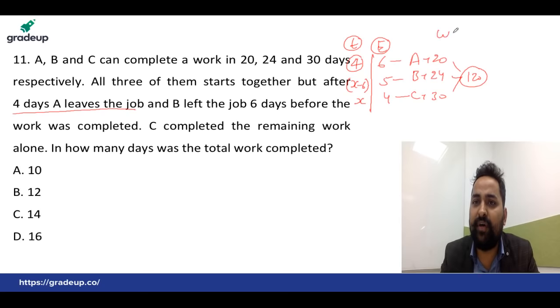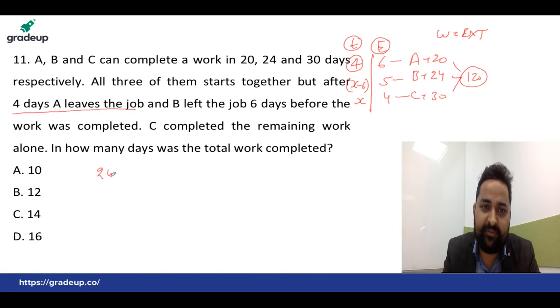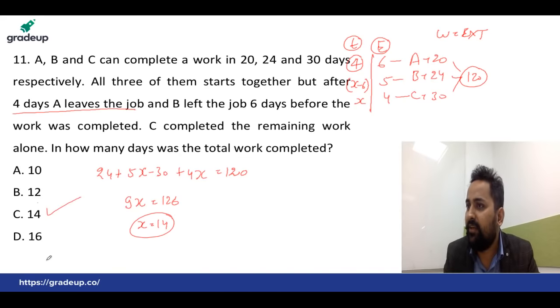Okay, now multiply. We all know work equals efficiency into time. Just multiply here. 6 4s are 24. One line equation: here 5x minus 30, plus here 4x. Everyone clear? Equals to how much? 120. 5x plus 4x, 9x. Here this is minus 6. You can write 126 after solution. X equals 14. Very simple question. Answer is 14. Very good.